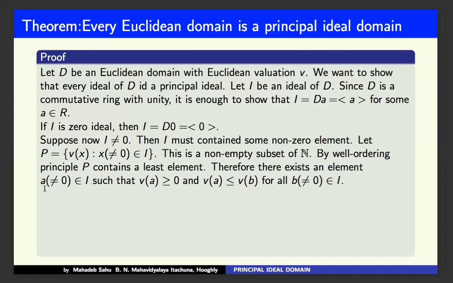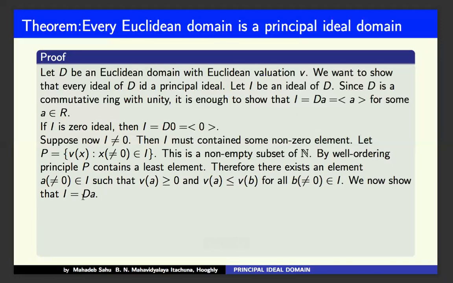Therefore, there exists an element A not equal to 0, surely from the definition of P, A belonging to I, such that VA is the least element, and VA is less than or equal to VB for all B not equal to 0 with B belonging to I.